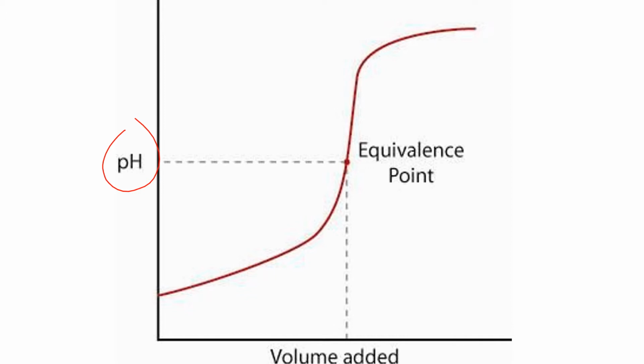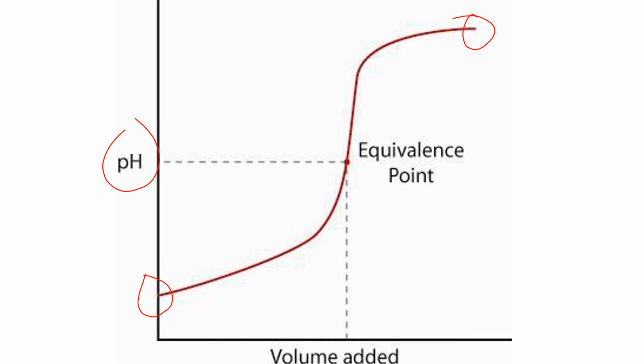This one, you can tell you're starting with an acid because you have a low pH at the beginning, and you're adding a base to it because you have a high pH at the end. So if you were starting with a base and adding an acid, it would be the same graph, just flipped upside down, so your pH was high at the beginning and low at the end. There are a couple of zones of this curve that we are going to need to know about.